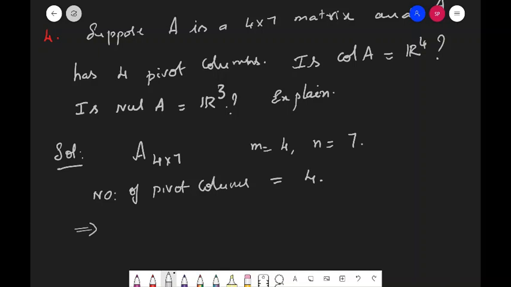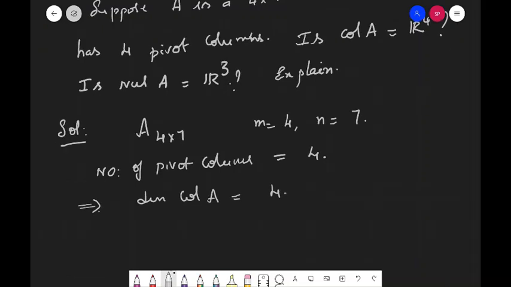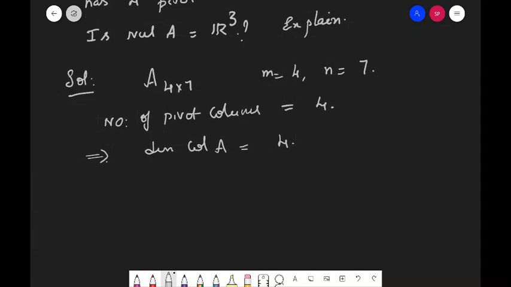It implies dimension of Col A is also equal to 4. What do you mean by dimension of Col A is equal to 4? Col A has a basis with 4 vectors,